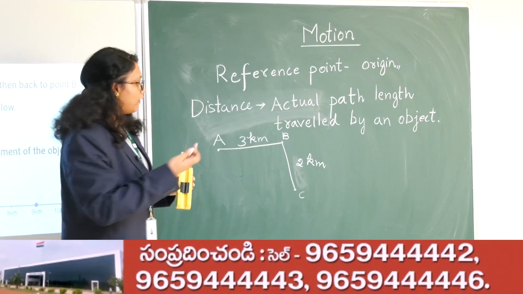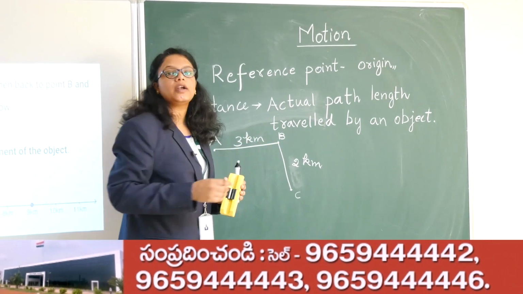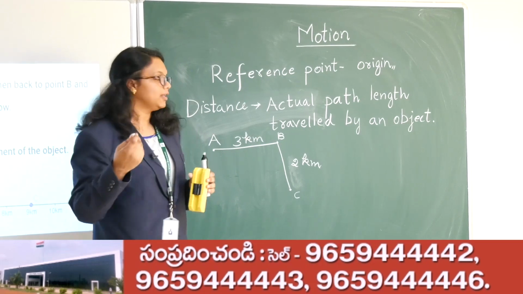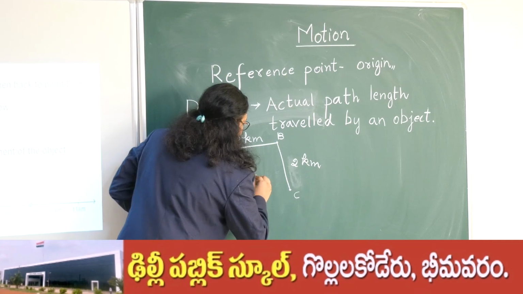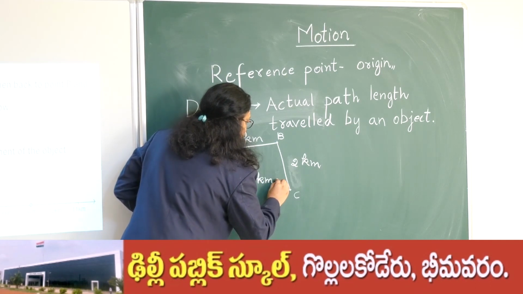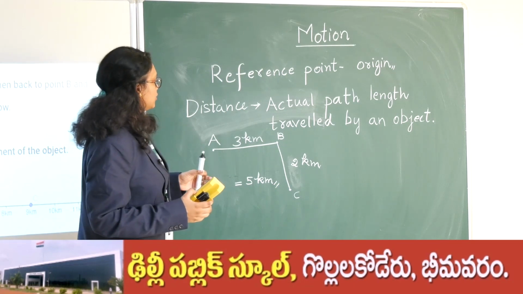So for moving from A to C, what is the actual path length travelled? It is 3 plus 2, which is equal to 5 kilometer. So distance in this particular case is 5 kilometer. I hope you have understood this.